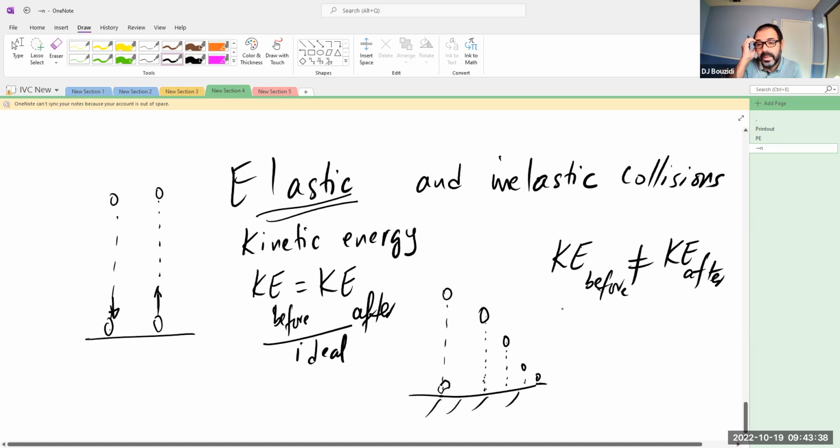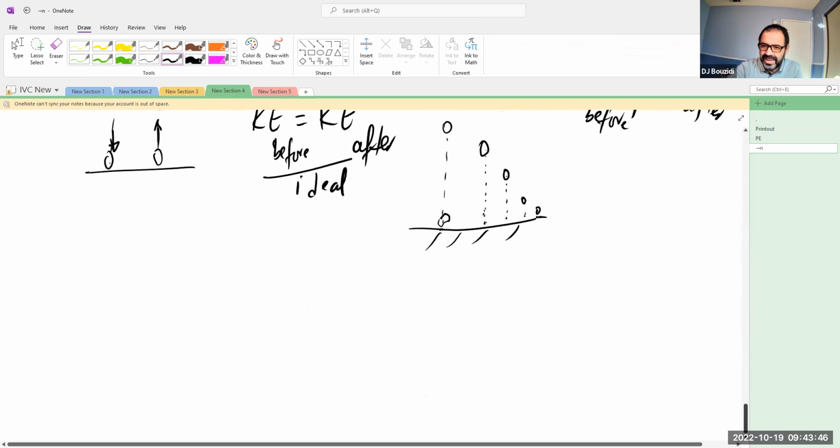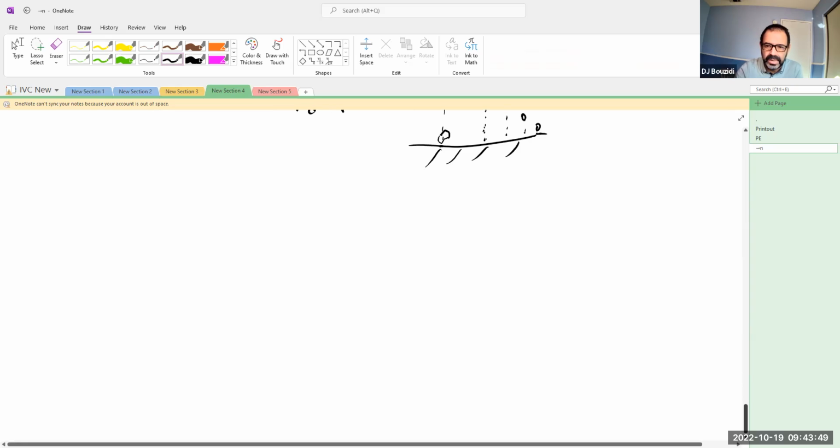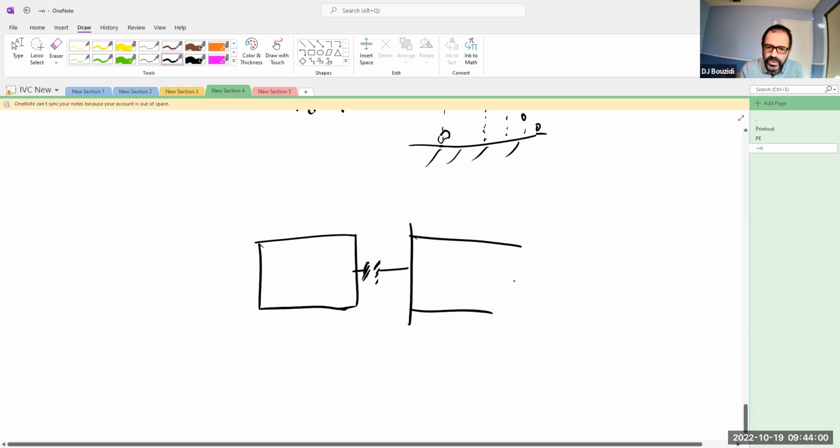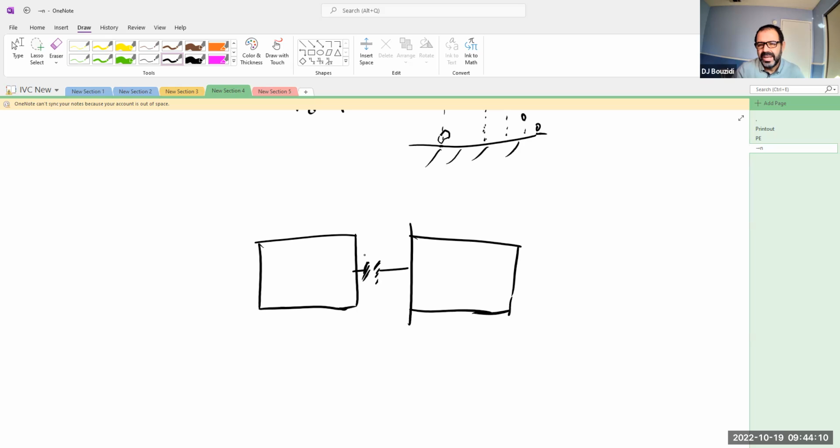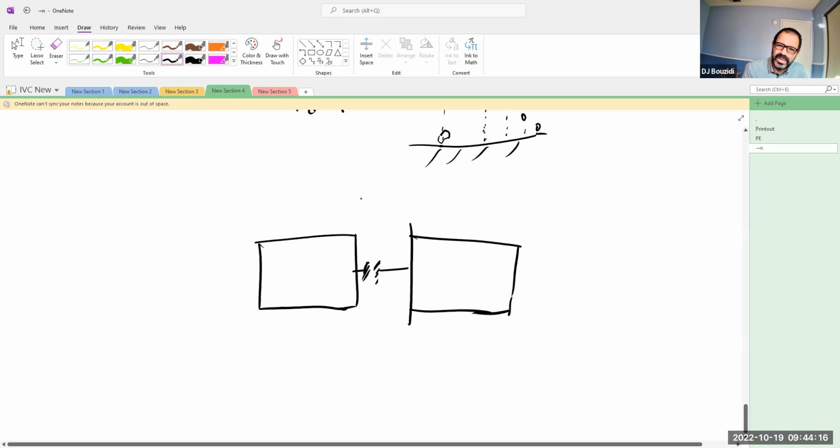Inelastic collisions are actually more common, more practical than elastic collisions. But there is a case of inelastic collisions that is also ideal in a sense: you have two objects, for example, you throw them to one another and there is Velcro on each of them. Once they attach, you would want to minimize things like the sound. Part of the energy, yes, is imparted to the Velcro to attach. This is very close to an ideal collision.